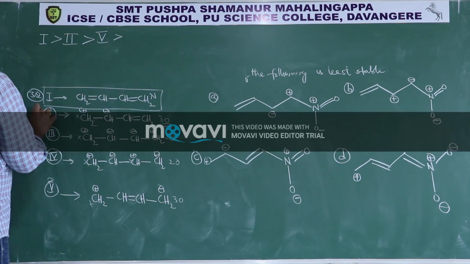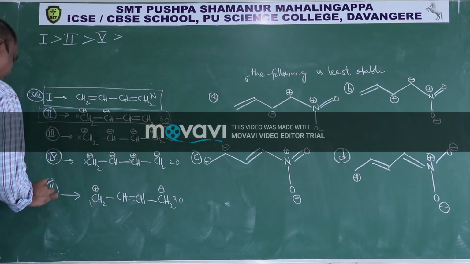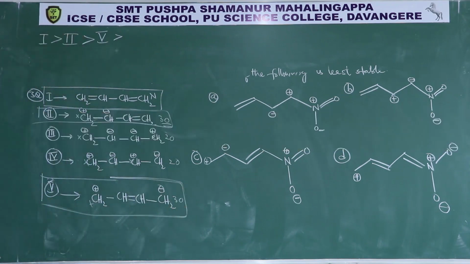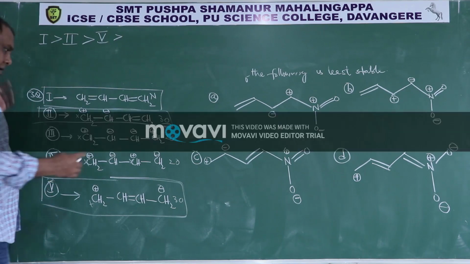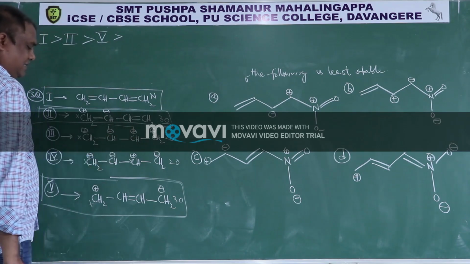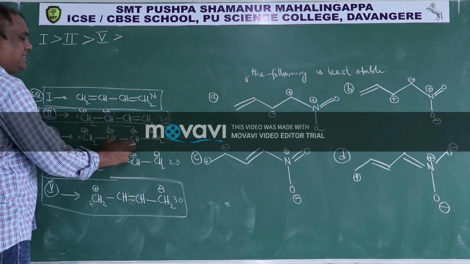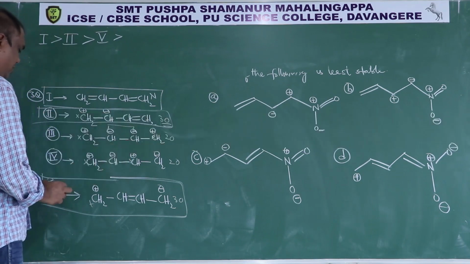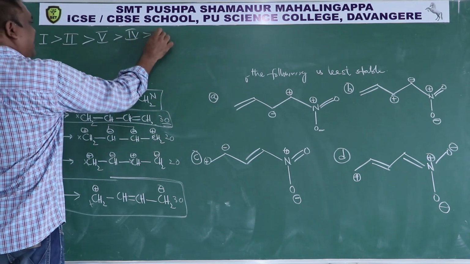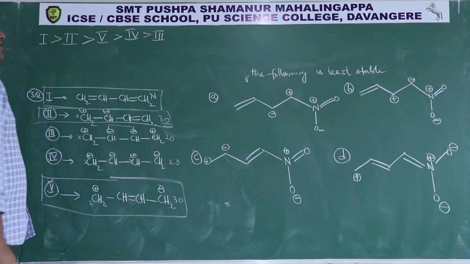So 2 over, then 5 over. Now coming to 3 and 4. 4 is more stable than 3, because here like charges, negative and negative, repel, and they are separated by small distance. So like charges separated by small distance is unstable. Therefore 4 greater than 3. So this is the answer for the third question.